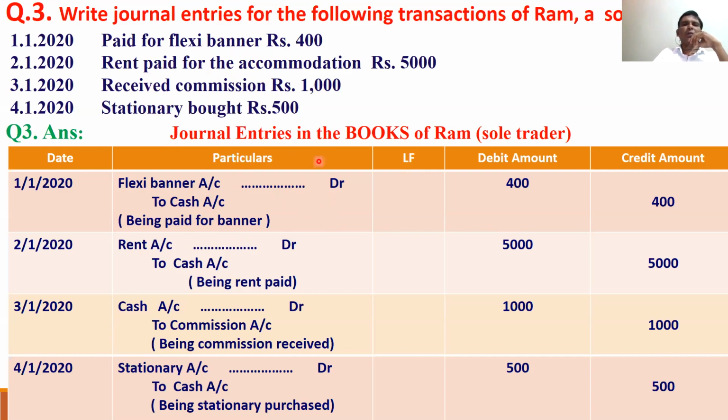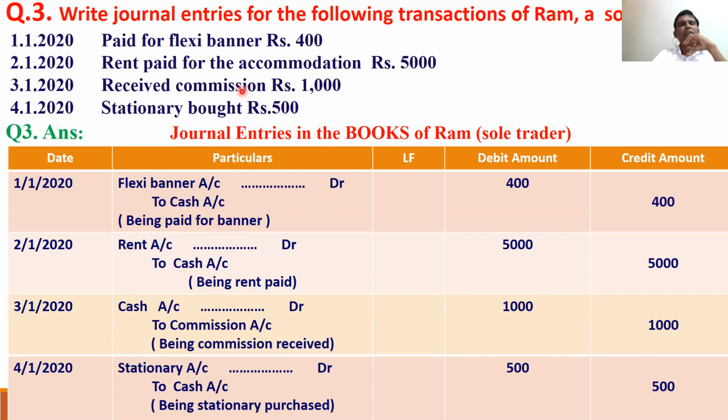Rent paid for accommodation. So we are doing business in a rented accommodation. So we paid rent. That means 5,000 rent we paid. Cash is going out. Cash account is credited. Rent is expenditure, so expenditure is debited. Rent account is debited and the cash account is credited. Expenditure debited, cash going out.